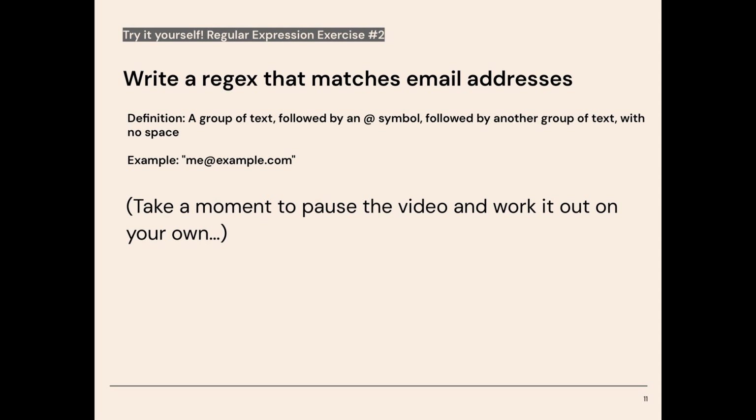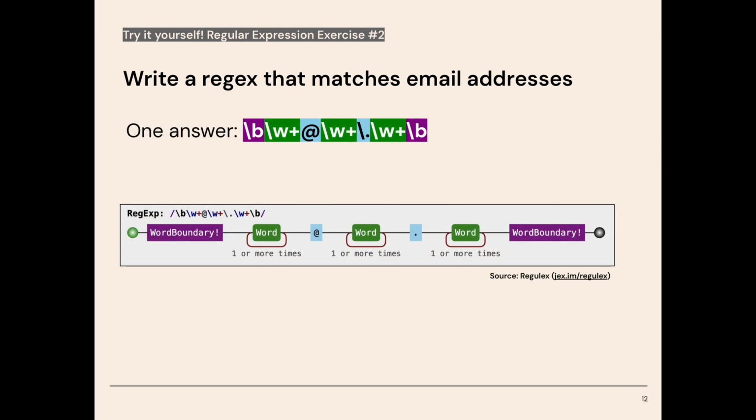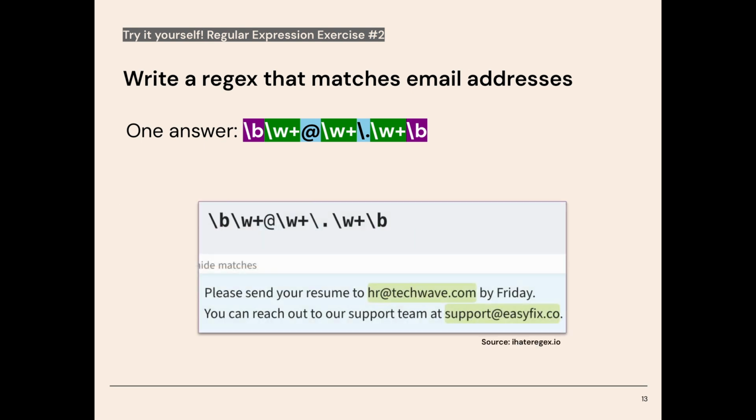The second example, which is slightly more complicated, is to write a regex that matches email addresses. So this we could define as a group of alphanumeric text, followed by an @ symbol, followed by another group of text, followed by a period, and then followed by another group of text. So an example would be me@example.com. Now, one solution to this could be \b, which defines a boundary character. So this tells the regex that it should be a break between the word before and this word. \w+, which allows us to define a group of text, an @ sign, another \w+, which defines any group of text as we defined before, and then a \. which matches a literal period, another group of text, and then another \b to define the end of the regex.